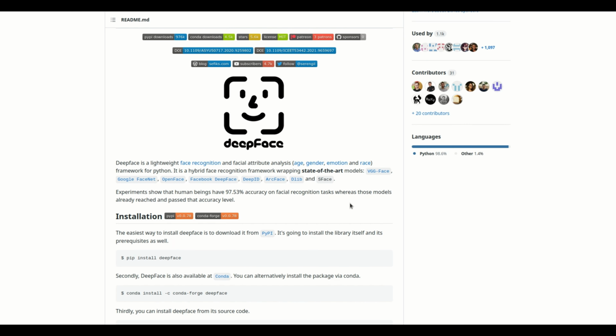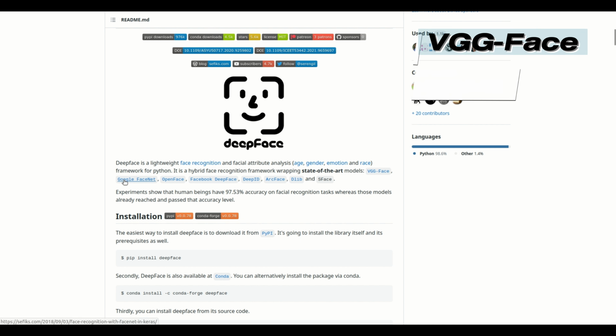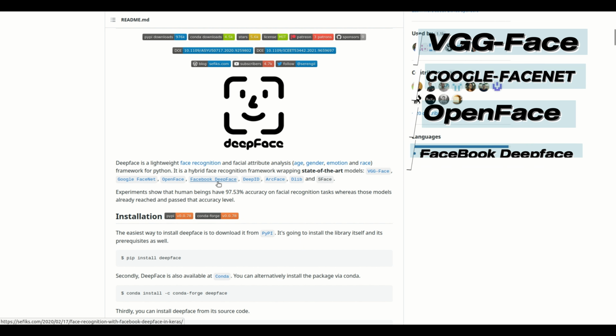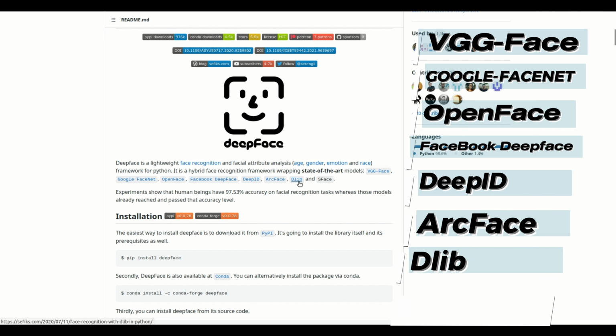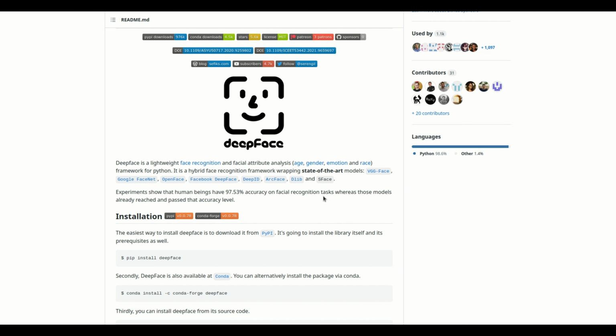What makes Deepface stand out is that it's a hybrid face recognition framework that wraps around the state-of-the-art models from various sources, including VGG Face, Google FaceNet, OpenFace, Facebook Deepface, DeepID, ArcFace, DLib, and SFace. This allows it to be highly accurate and reliable, making it an ideal tool for various face recognition applications. You can even run an ensemble of models to get the best accuracy.